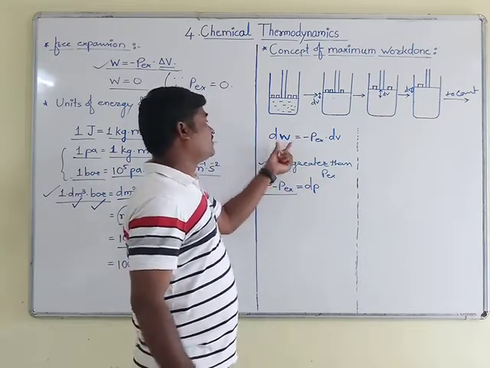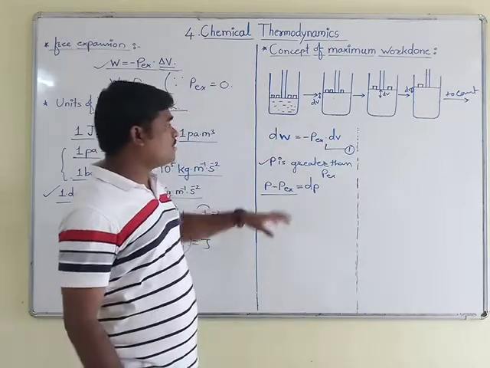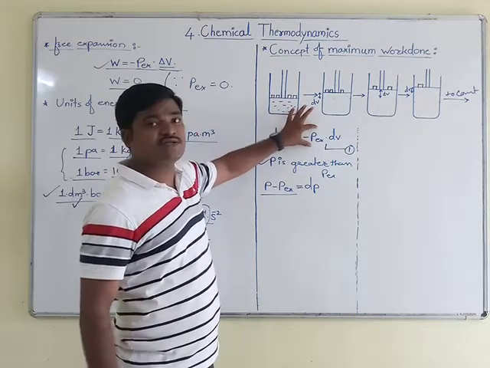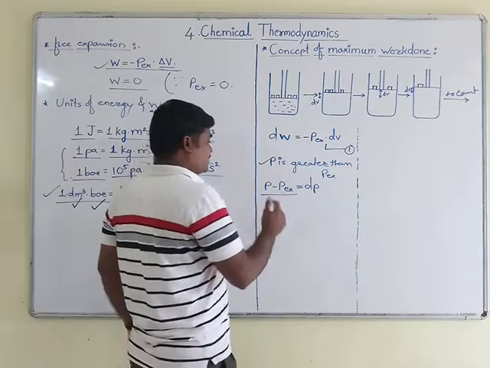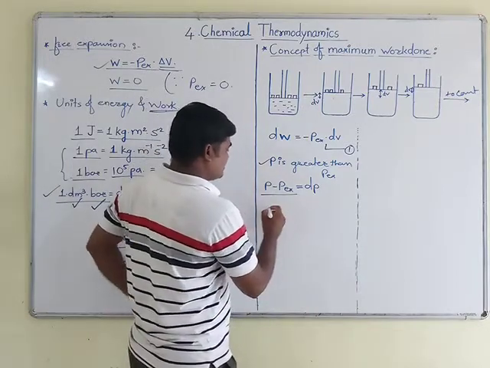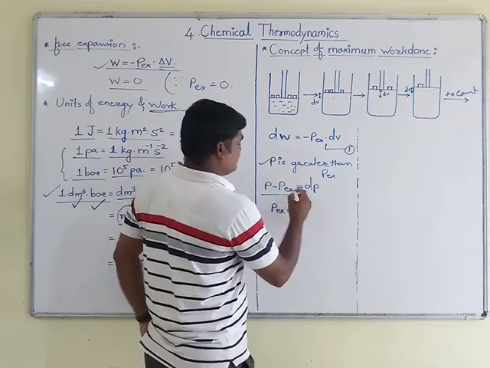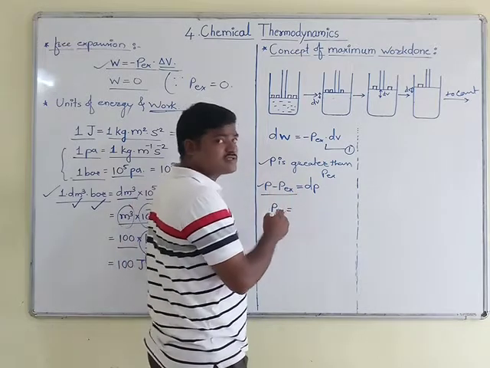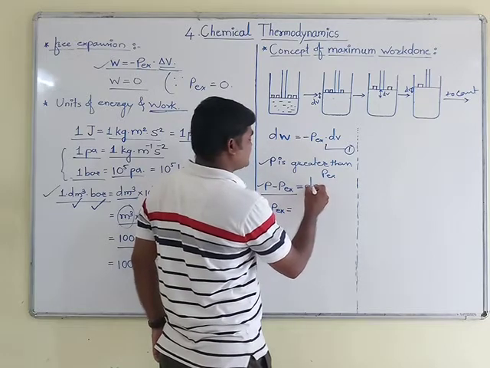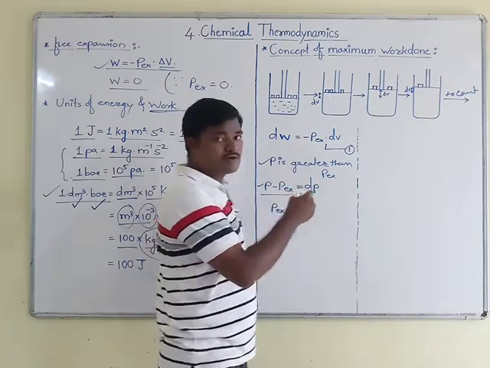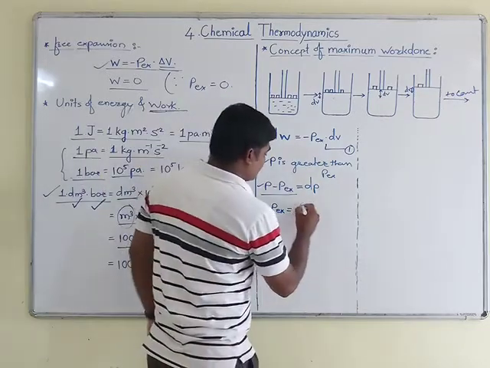And here in this equation, I am calling this equation number 1. In this equation, what we have to do? We have to substitute the value of pressure here, that is Pex. Then to calculate Pex, you have to make some changes here, that is Pex is equal to, and after this rearrangement, you have to take this minus P to that side, and this dP you have to take to the other side, then you will get P minus dP.